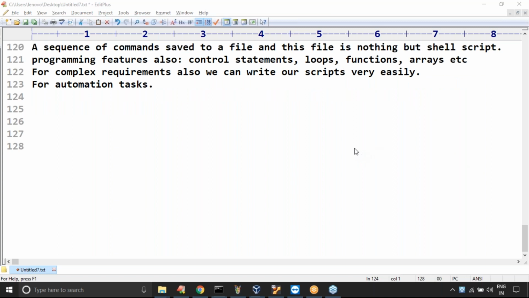Clear, right? Sir, can we write and execute the script directly from the terminal? No, no. Just one or two lines of script you can write. But if it contains 10 lines, 20 lines, writing directly from the terminal is not recommended. It is highly recommended to use an editor.